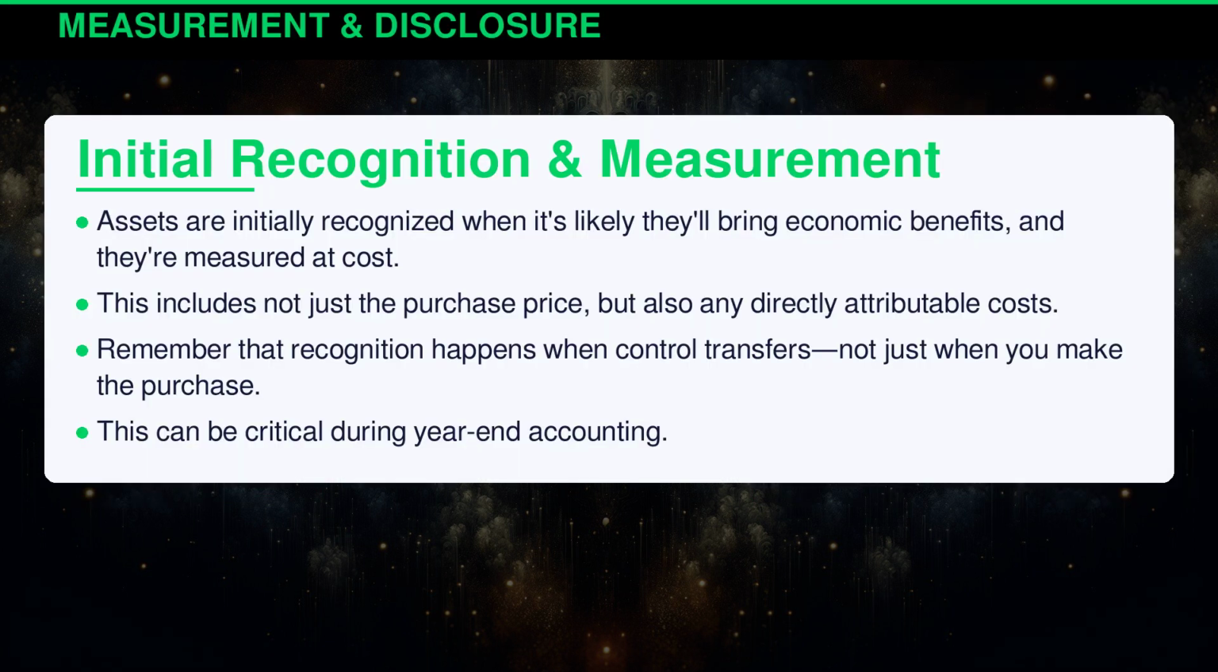Assets are initially recognized when it's likely they'll bring economic benefits, and they're measured at cost. This includes not just the purchase price, but also any directly attributable costs. Remember that recognition happens when control transfers, not just when you make the purchase. This can be critical during year-end accounting.